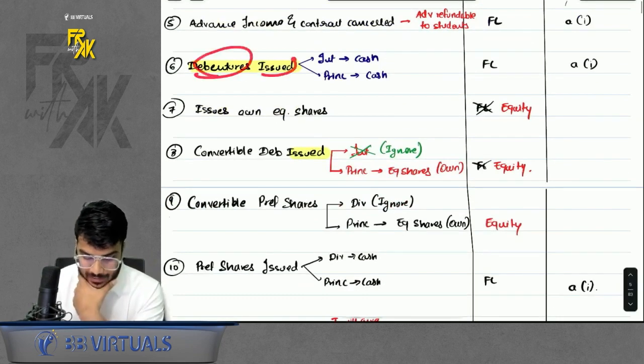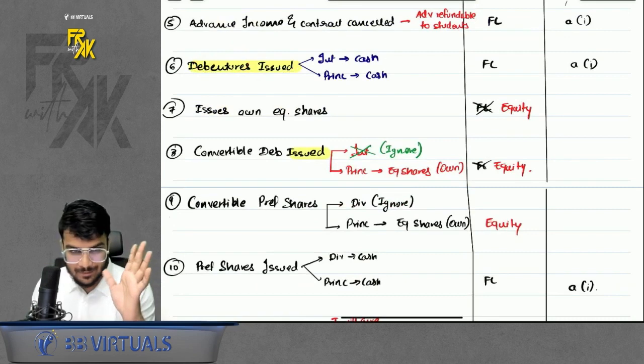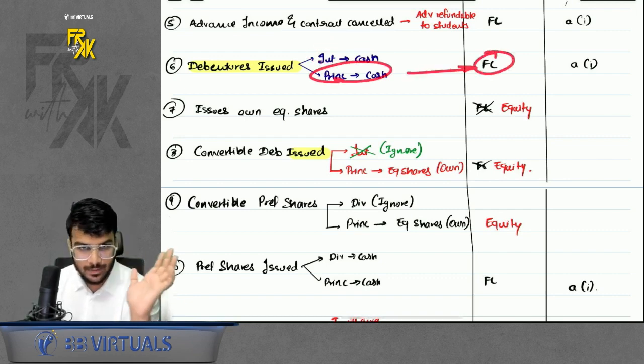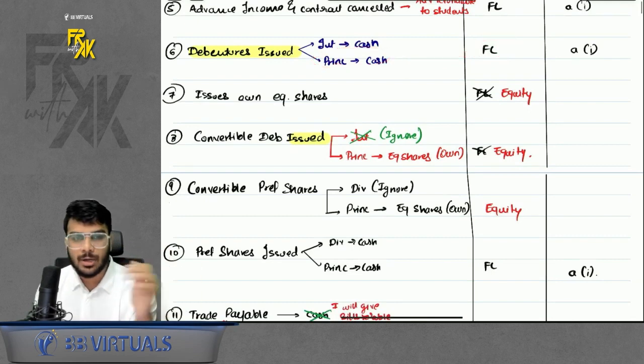Okay. Debentures issued. Whenever you issue a normal debenture to raise funds, you have to repay the interest back. You have to repay the principal back. So it will be a financial liability.